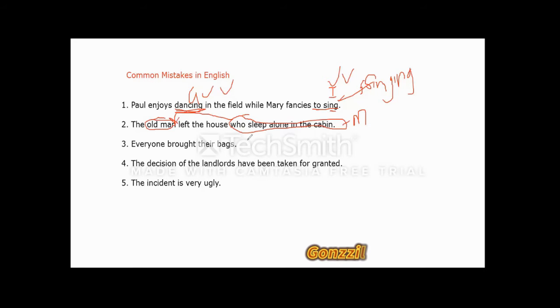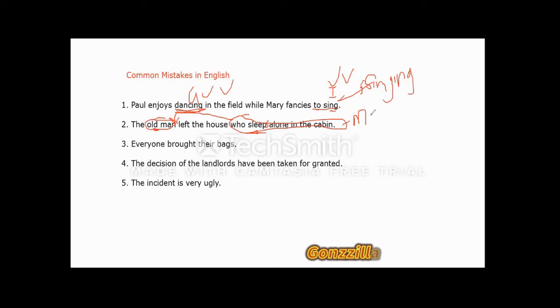The sentence should have read who sleeps, and not sleep, because we know that the old man here is singular. So whatever comes afterwards should also be singular. So the old man left the house who sleeps alone in the cabin would be wrong. But I say the old man who sleeps alone in the cabin left the house.